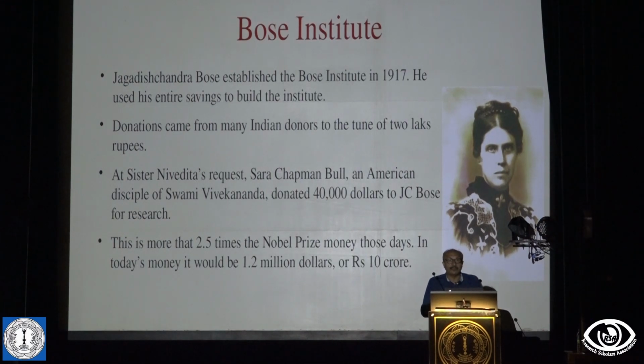So Sarabul devoted for a period of something like 8 years, 1902 to 1910, something like $40,000. So how much is that? So you see, that is something like 2.5 times the Nobel Prize money those days, and that means that in today's money it will be something like 10 crores. So that's not a small amount.